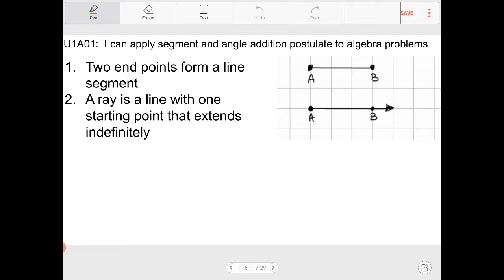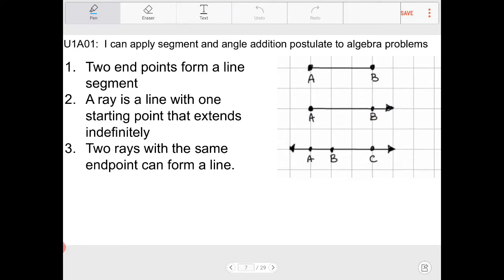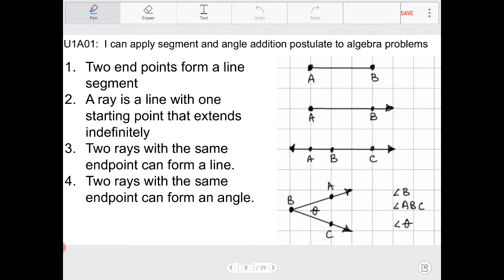A ray is a line with one starting point that extends indefinitely. So we have a starting point, and then it goes on in one direction. And finally, two rays with the same endpoint can form a straight line, which is what we have here. And lastly, two rays with the same endpoint can form an angle. So I have two rays right now. They have a common endpoint. They can form an angle.